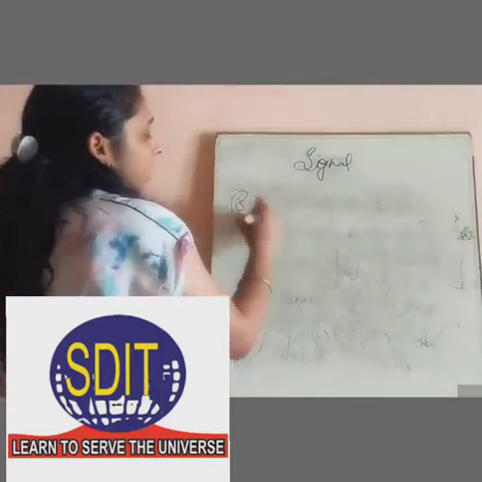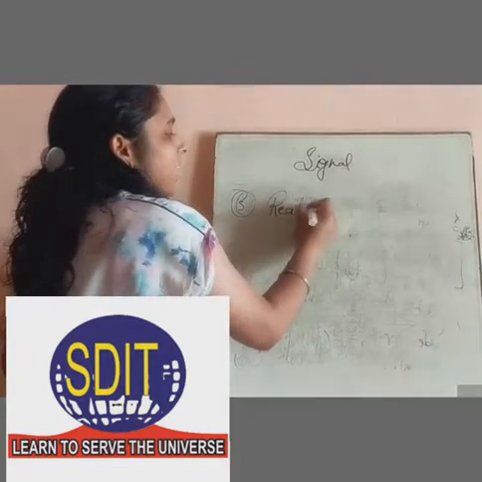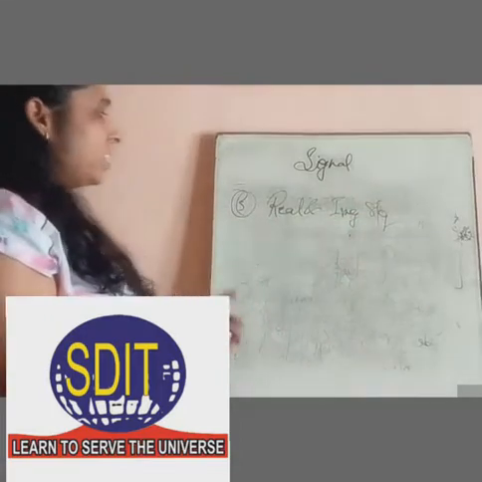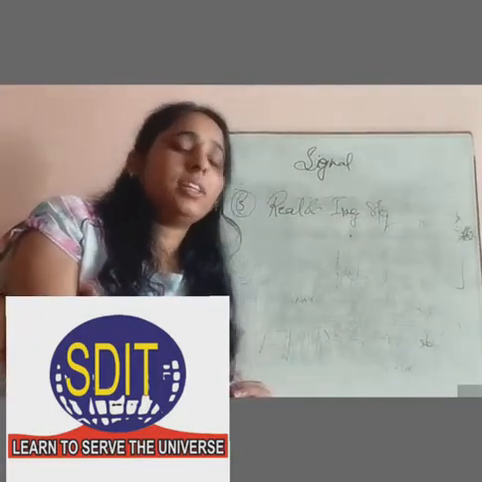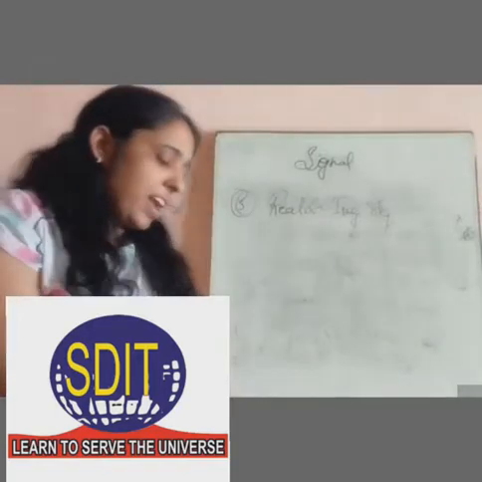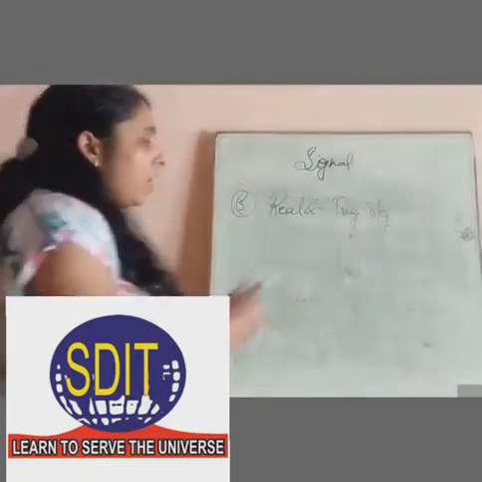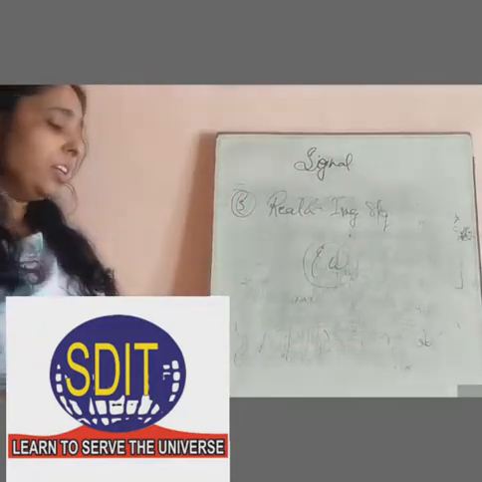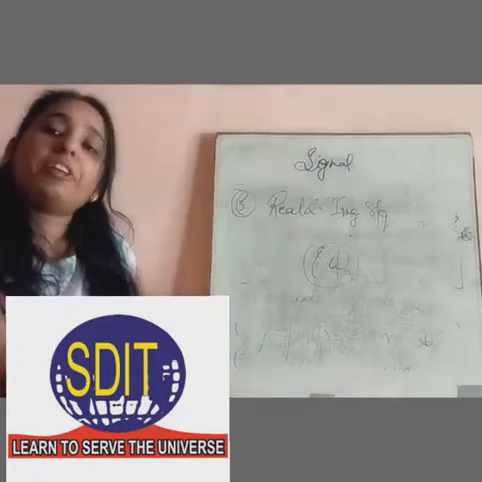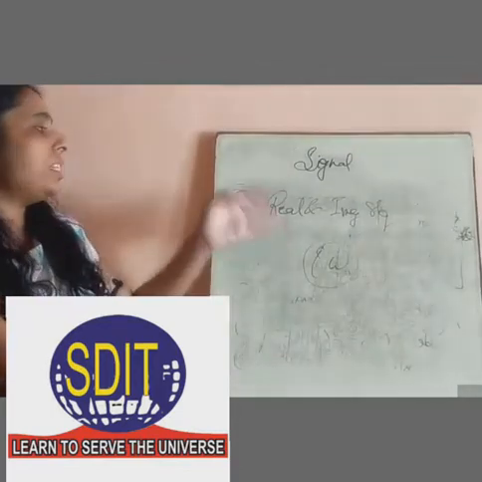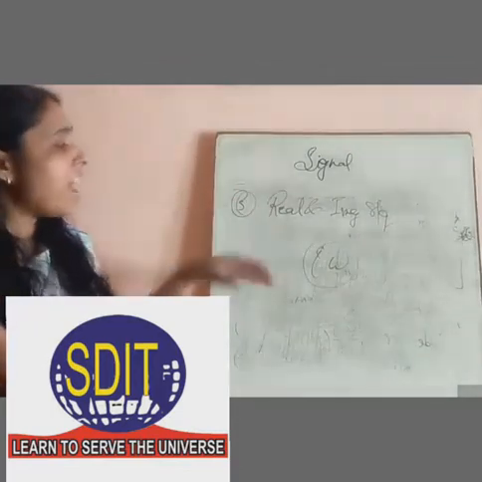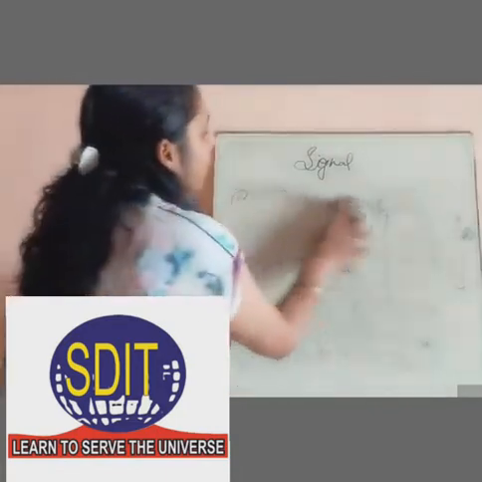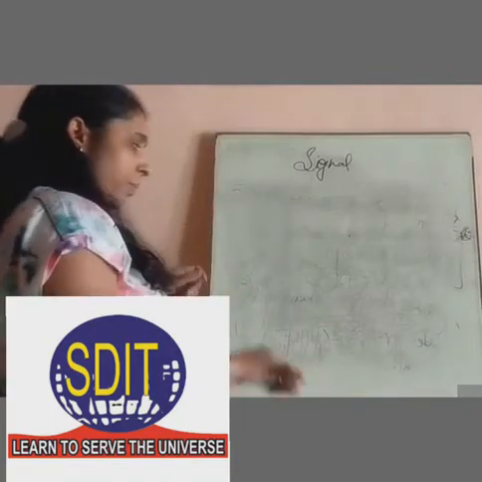Next one, real and imaginary signal. So the signal which has the real part in its function is known as real signal, and when the function has a iota component in its signal, then it is known as imaginary signal. So basically when the signal is free from imaginary part, then it is known as real signal, and when the signal have a iota term it is known as imaginary signal. Next one is energy and power signal.